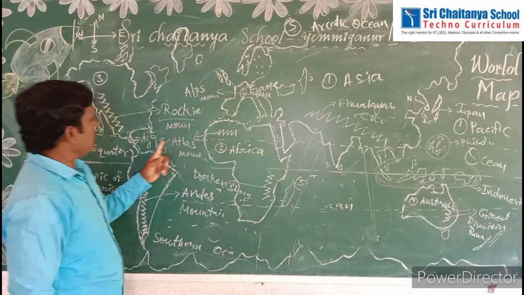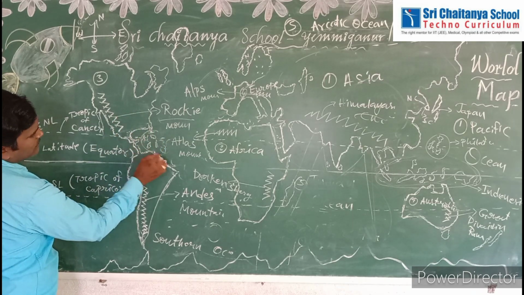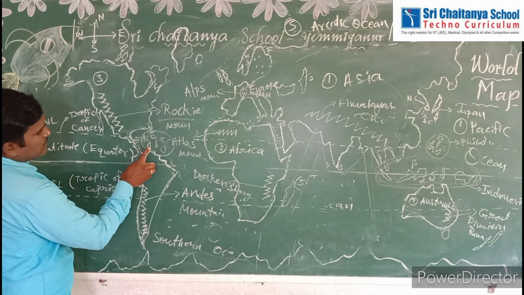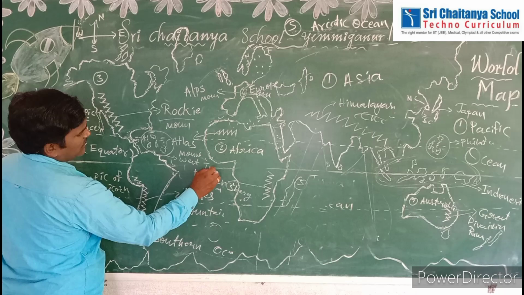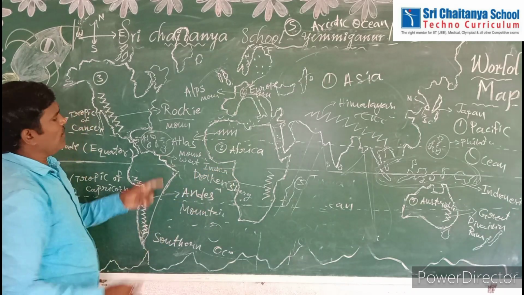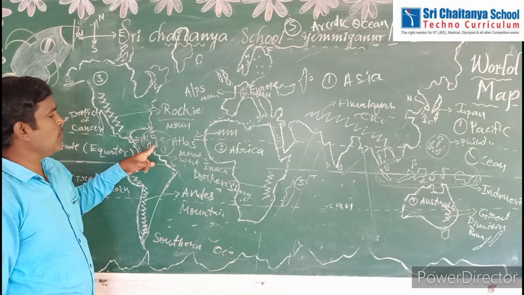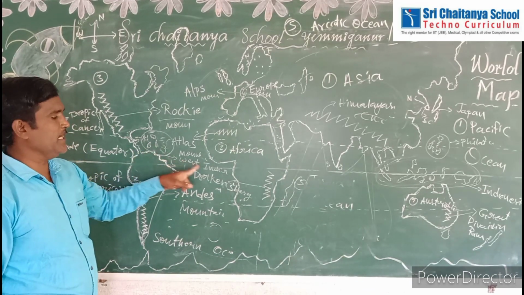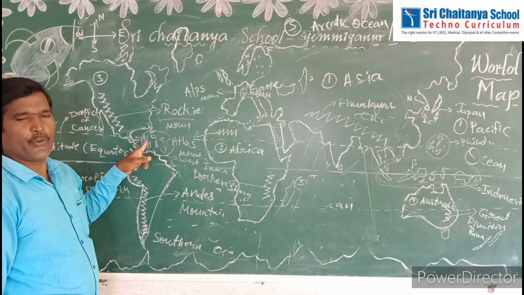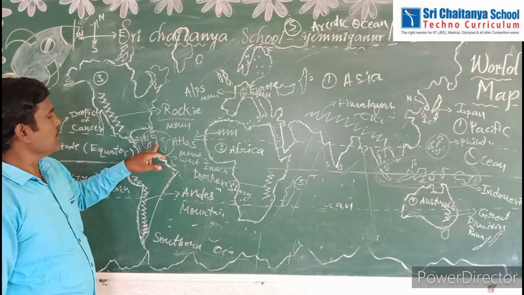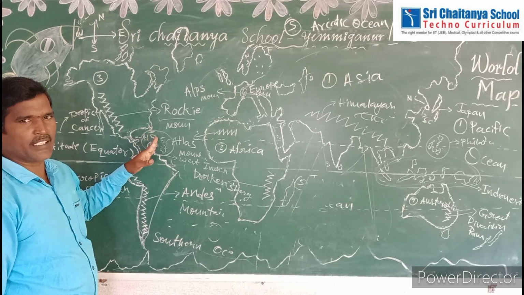Next, see here a group of islands located between North America and South America. This group of islands is called the West Indies. West Indies has one more name, the Caribbean group of islands. Some important countries in the West Indies are Jamaica, Cuba, and so on. Who discovered the Caribbean islands or West Indies?